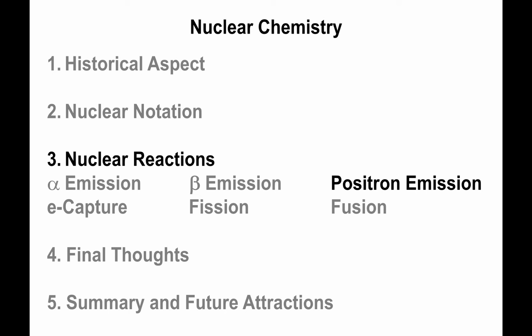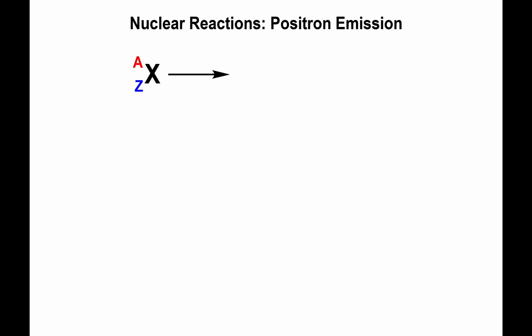Alright, let's talk about positron emission. Positron emission means that now you're going to be producing a positron. And just so that I remind you of it, the positron is the antiparticle of the electron. Specifically, it has a +1 charge as opposed to a -1 charge. In every other form, the positron is actually identical to the electron. It's just that the charge is different. It's the opposite of the electron.